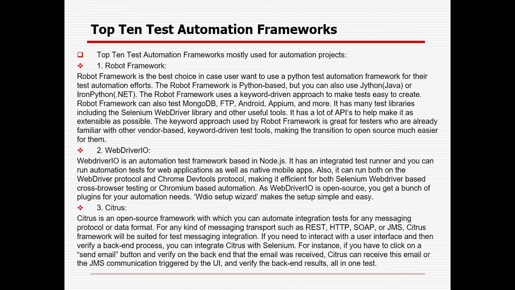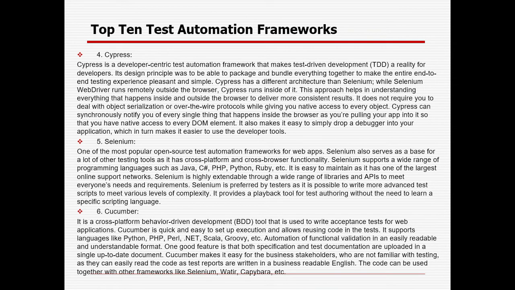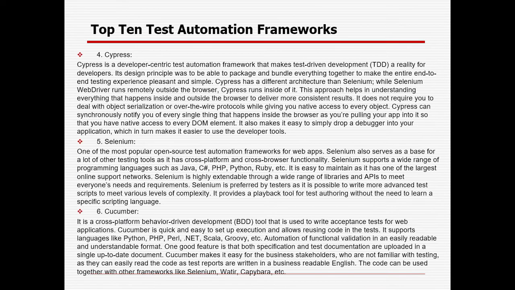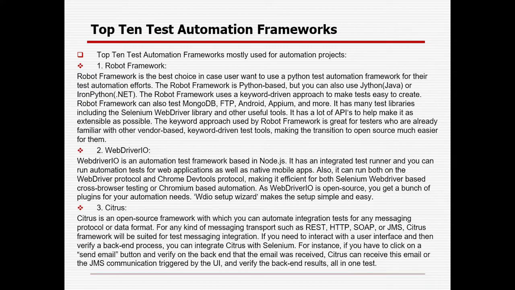But I must say that Robot is used especially for Python-based Selenium Python, and apart from Robot, Selenium is also used in the market. Cypress and Cucumber are also very much in demand in the market right now. And Citrus is especially for API testing.